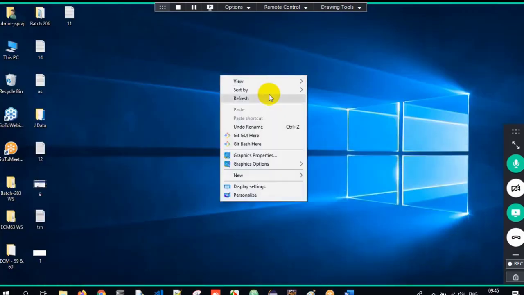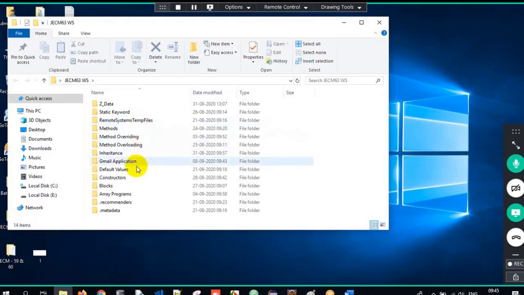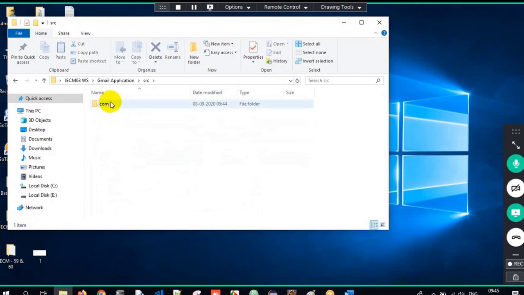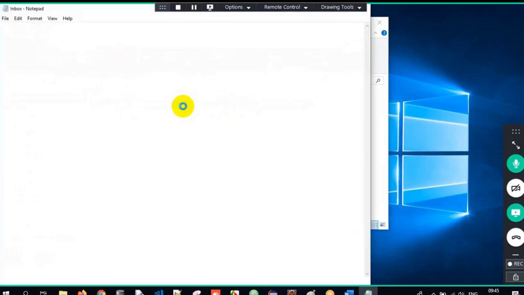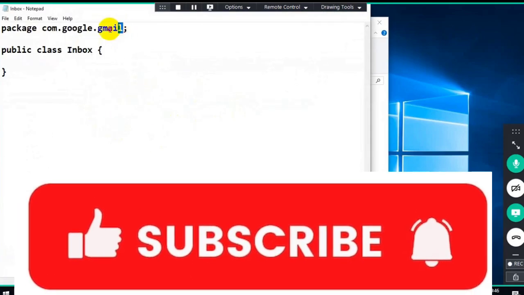Which is the workspace we are using here? The workspace is the JCM63 workspace. I open that workspace. Which is the project I created? Gmail application. Open the Gmail application. There is src, source, the root folder. Open that. Can you see? Com is the folder. Under com, google is the folder. Under google, gmail is the folder. Under gmail, inbox.java. See, it's a Java file. Once I open it, can you see it opens in Notepad?